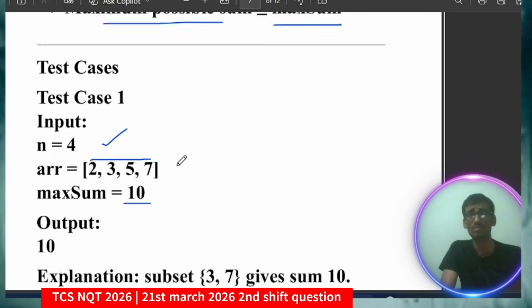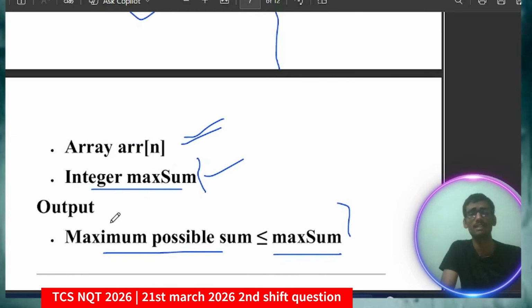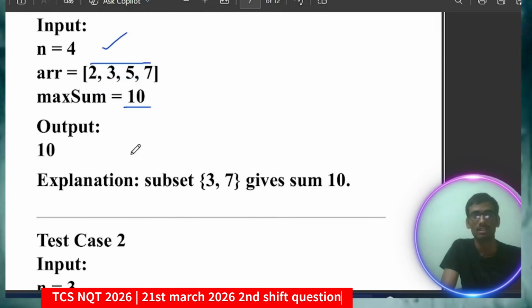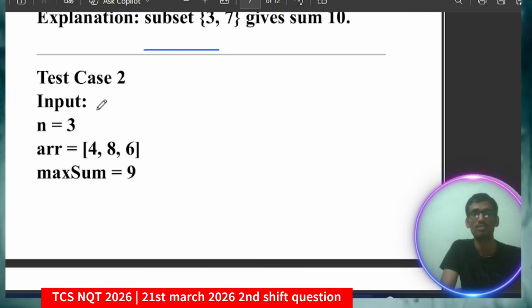Why am I giving 10? Because they are saying you have to give the output as the maximum possible sum which should be less than or equal to. This is the important condition: if the sum is equal, you can also consider that in your answer. Got it? So here the subset 3, 7 will give the maximum sum, so the output will be 10. Coming to scenario 2, n equal to 3 means 3 elements, and maximum sum 9.